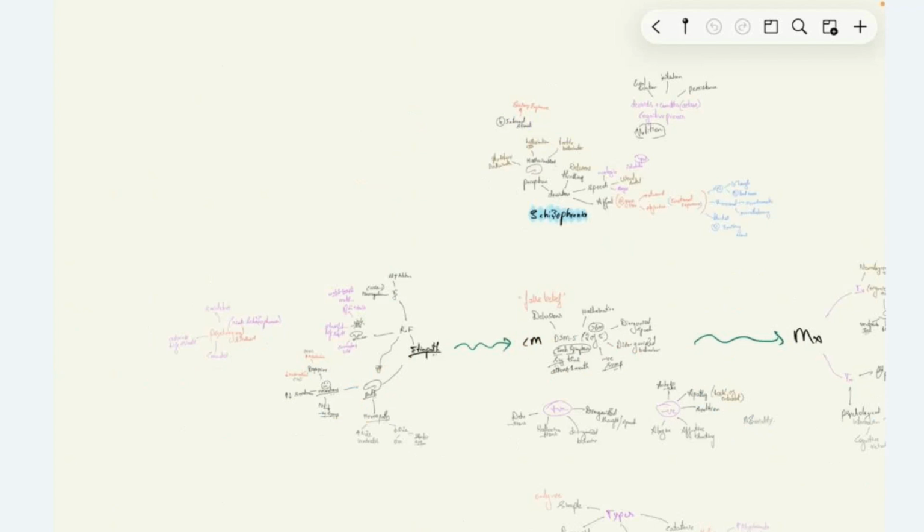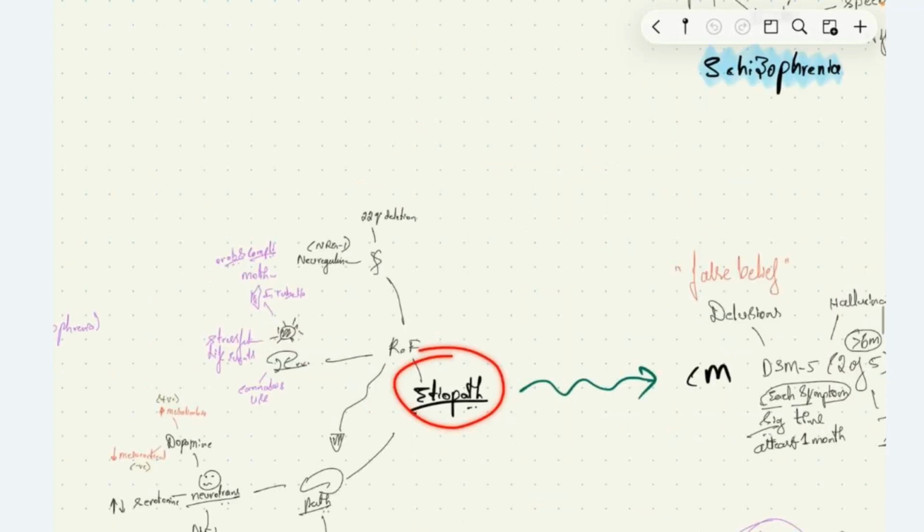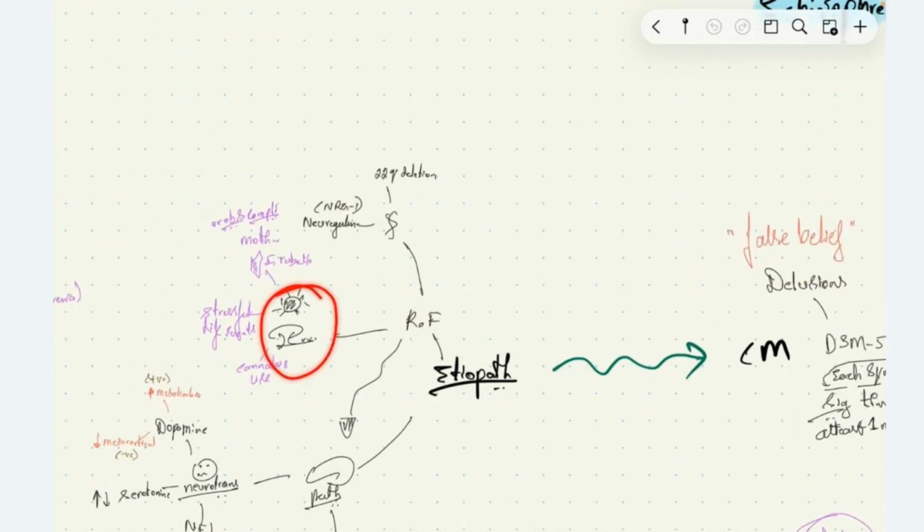So schizophrenia is a deviation in perception, thinking, speech, affect, and volition. For the etiopathophysiology of this condition, we have genetic mutations like 22q deletion and neuregulin mutations. Environmental risk factors include maternal influenza, rubella infection during pregnancy, and obstetric complications. Stressful life events and cannabis use have been associated with schizophrenia.